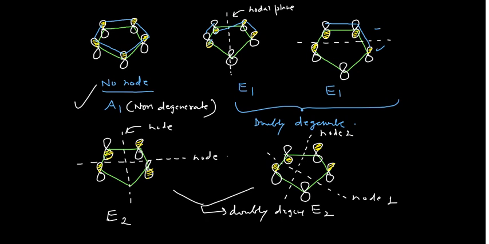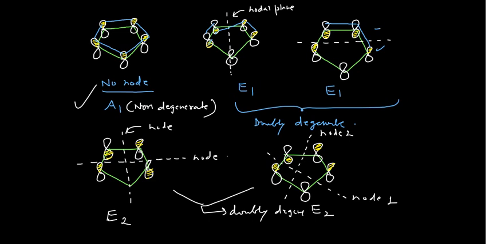When you have one node here, you can put one node in that manner, and you can put one node in that manner. That means two possible orientations are there. That means it is doubly degenerate. These two will have the same energy, and the same is true for this one. So guys, please remember, this is something very important which you should know.